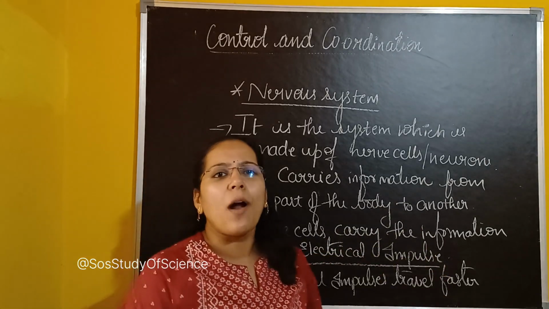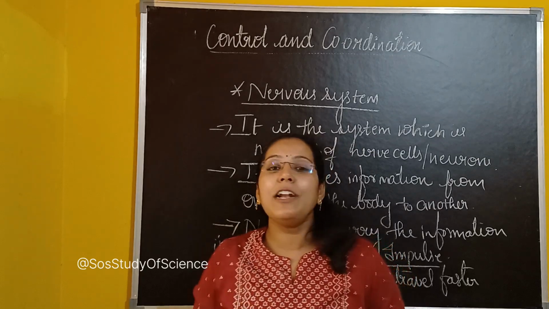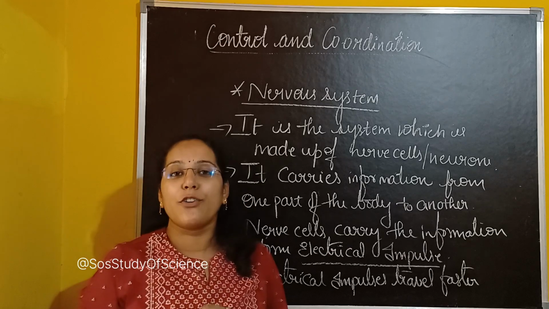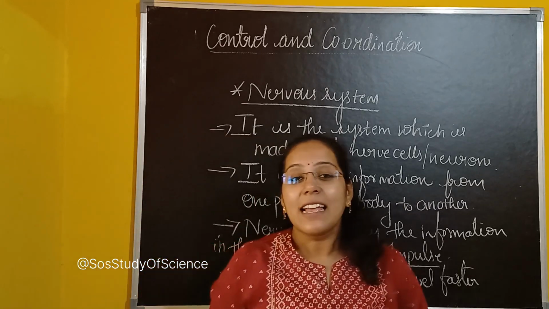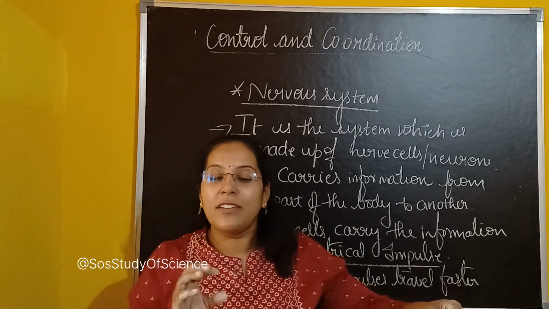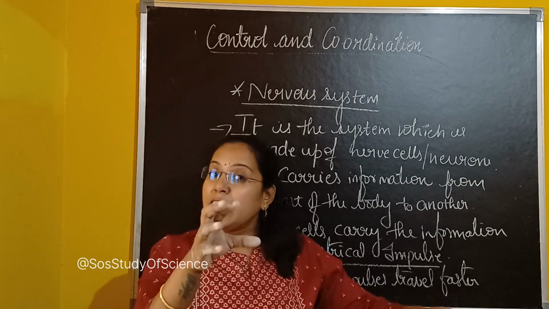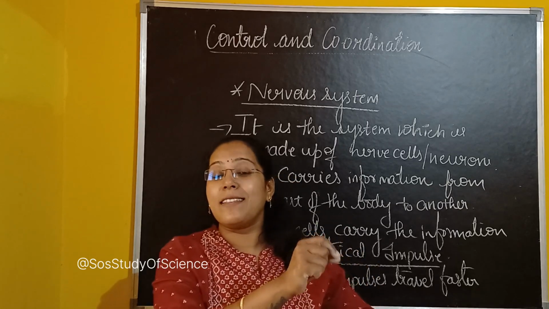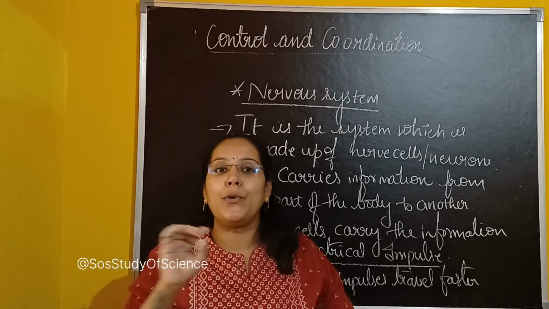So it's time to know what cannot be done with the help of nerve cells. So we will talk about this under limitation of the nervous system or disadvantage of the nervous system. What is the disadvantage of the nervous system? Children, know this very clearly. See, nerve cells carry the information, I told you. And these nerve cells carry the information in the form of electrical impulses. Correct. Now, these electrical impulses cannot reach the cells where there are no neurons.